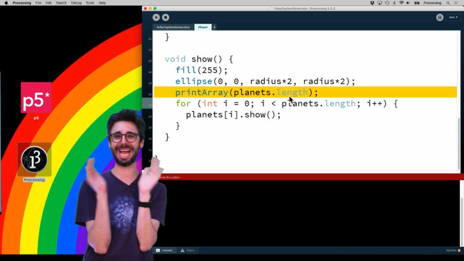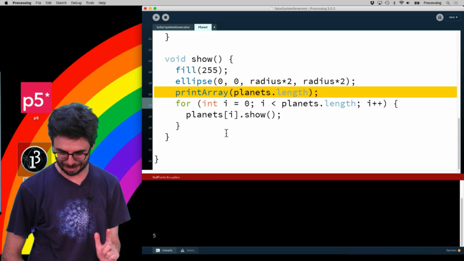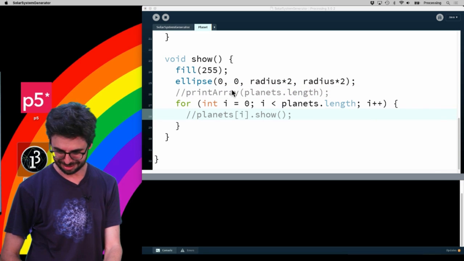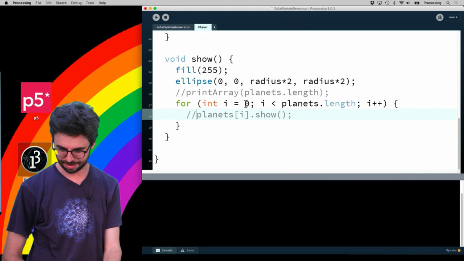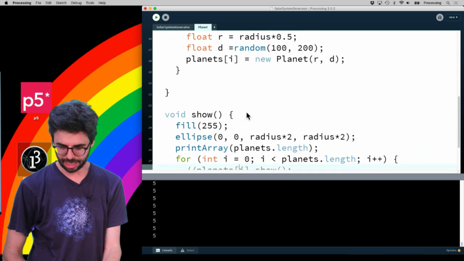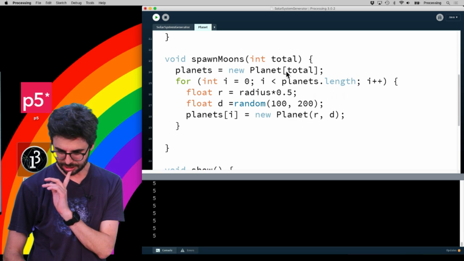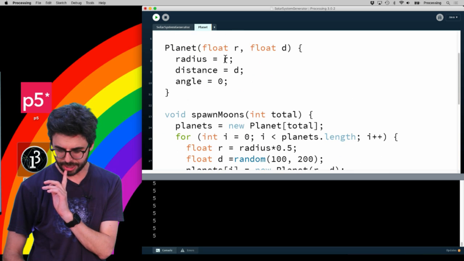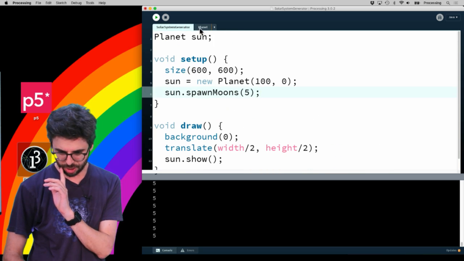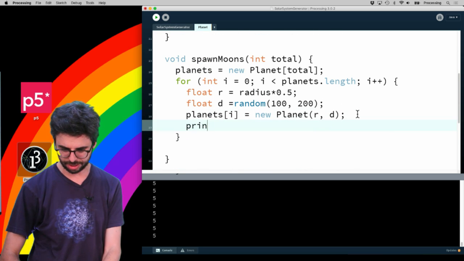This part might get edited out later. Weird how I'm getting a null pointer exception, and yet it seems to be working. Like, hold on. No null pointer exception. Oh, okay, hold on. Sorry, everybody. Okay, so that's working. Planets index i equals new planet. Something must be, spawn moons not happening? Oh, I meant, no, this seems right. This seems right. Okay, hold on everyone. Let's see here. Let's make sure this is happening correctly. Print line planets, index i.